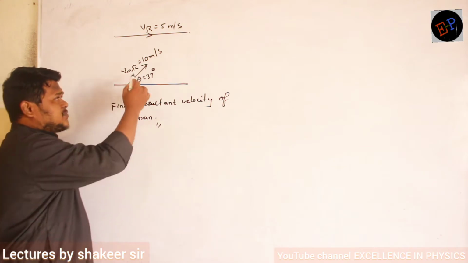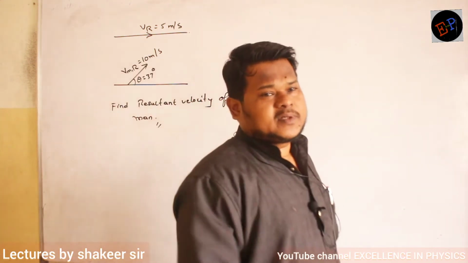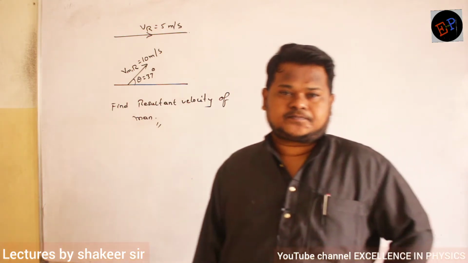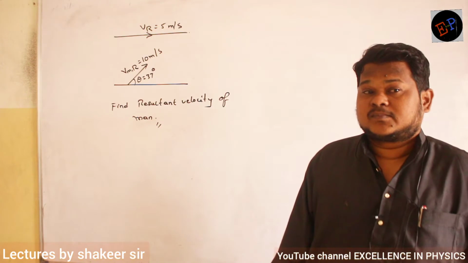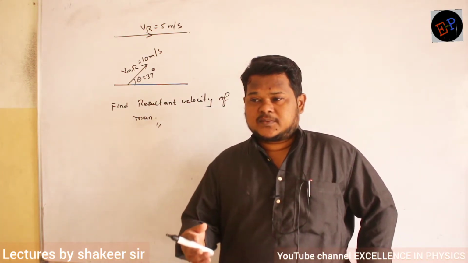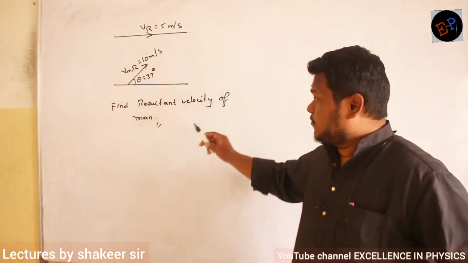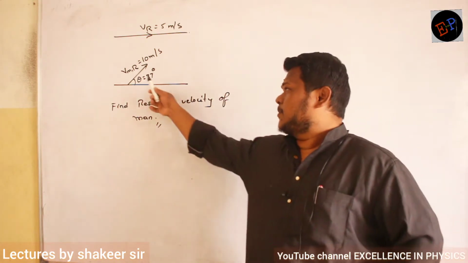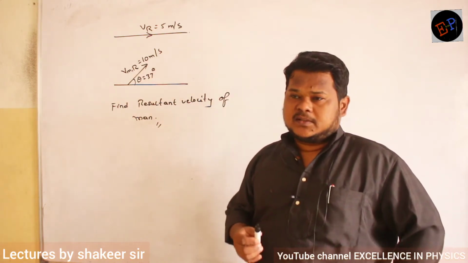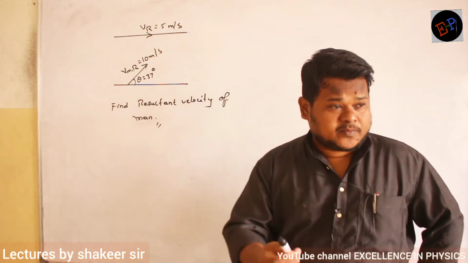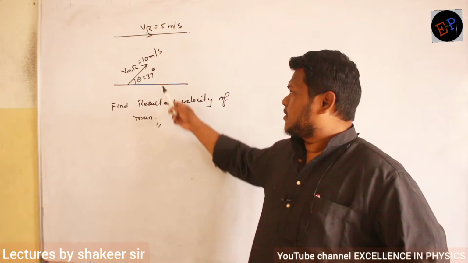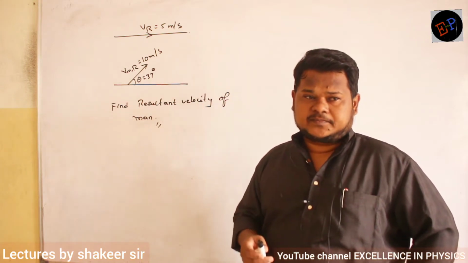Now, can you say what is meant by velocity of man with respect to river? It means that with respect to the river, the man is rowing with this much velocity. So if the river is at rest, the man will try to row in this direction with this much velocity. That is the meaning of this. It means the man can maximum row or swim with how much velocity? Maximum he can row with a velocity of 10 meters per second. That is the meaning of it. Are you able to understand?